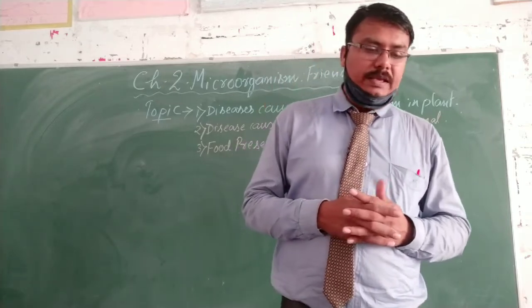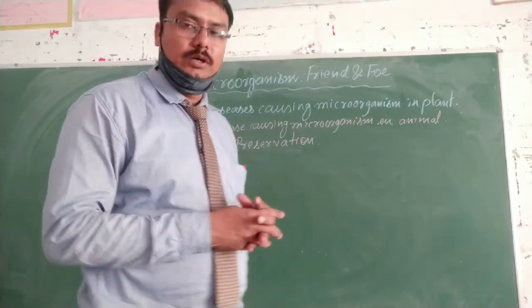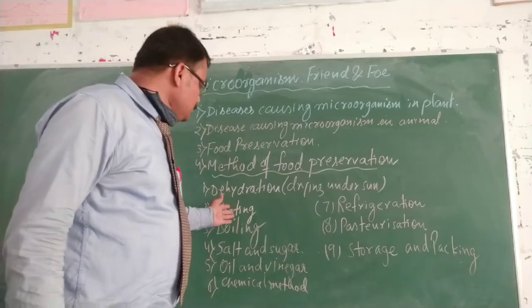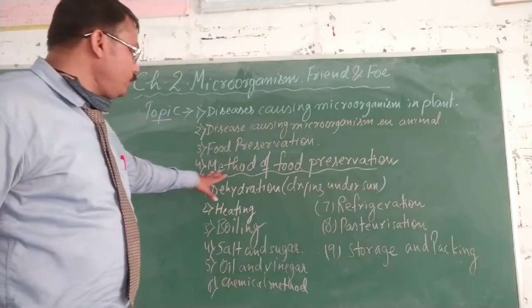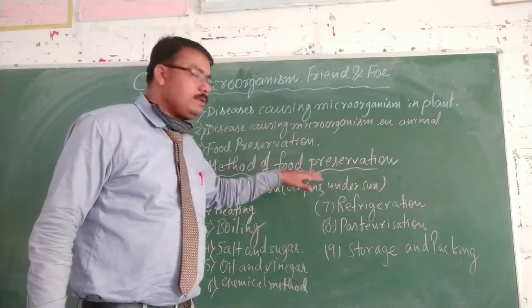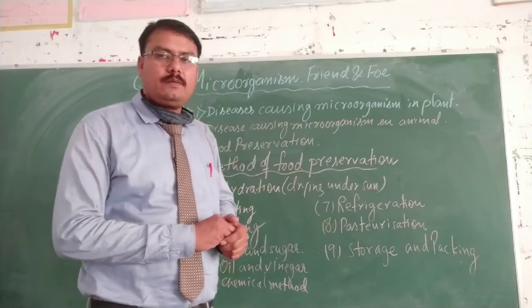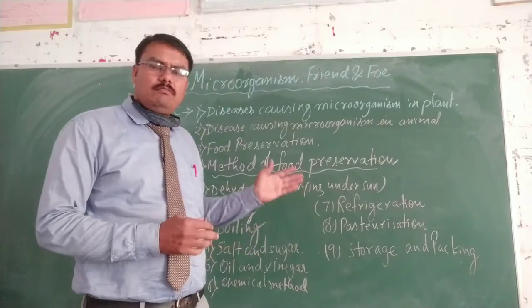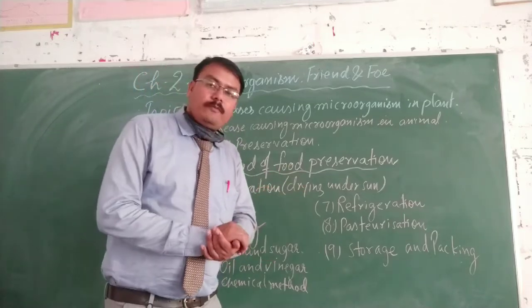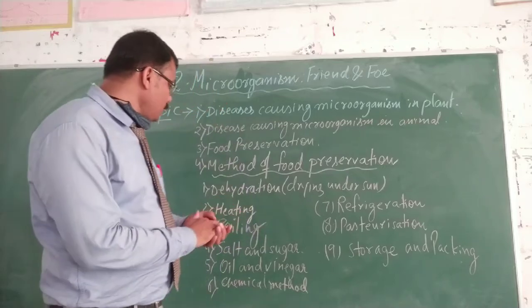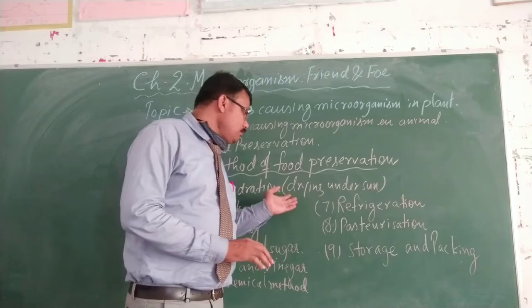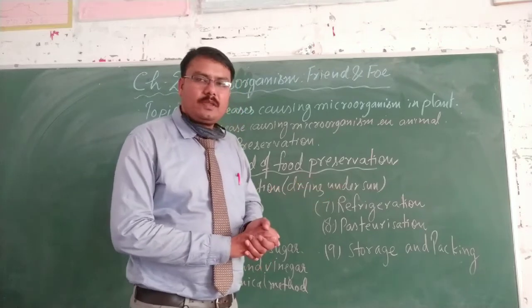So next, students, I am going to explain a few more methods. You can see here, I have written the fourth point, methods of food preservation. How could we preserve the food? For preserving food, there are various different methods. First is the dehydration method, that is, by drying under the sun.